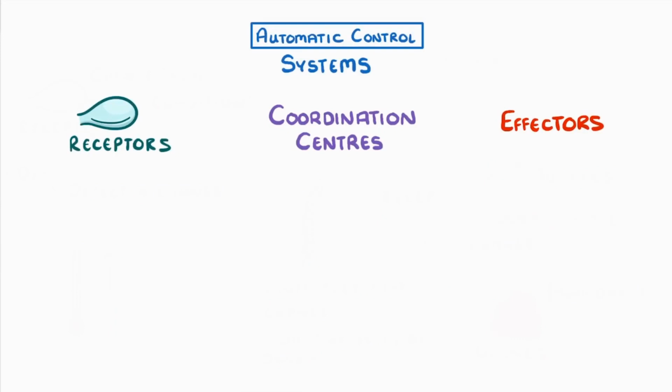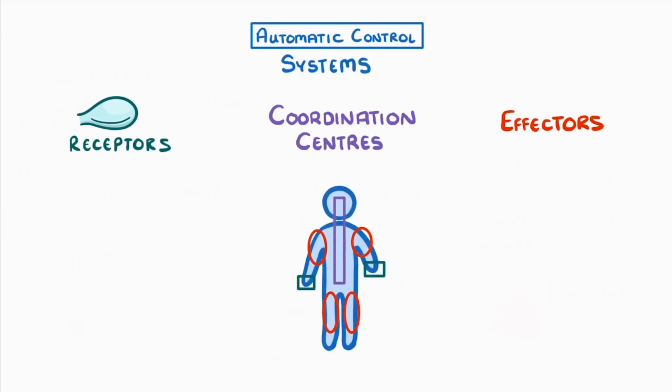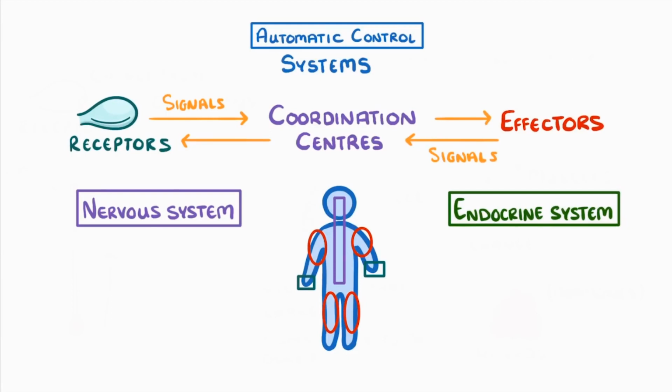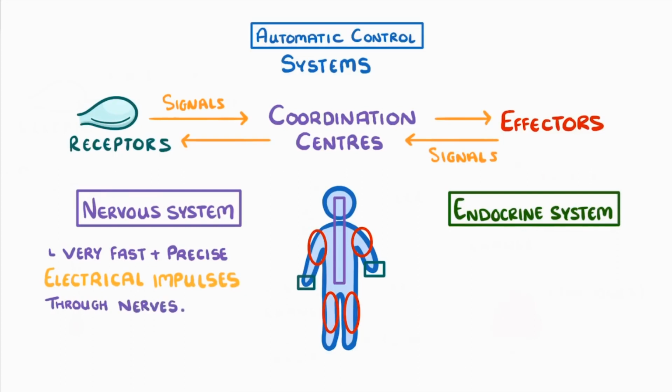A problem, though, is that these three components might be in different parts of the body, so we need some way to send signals between them. This is where the nervous and endocrine systems come in. We'll look at each of these in more detail in the next two videos. Basically, the nervous system sends very fast and precise electrical impulses through nerves, which allows us to respond to things very quickly, such as when we touch a sharp object.